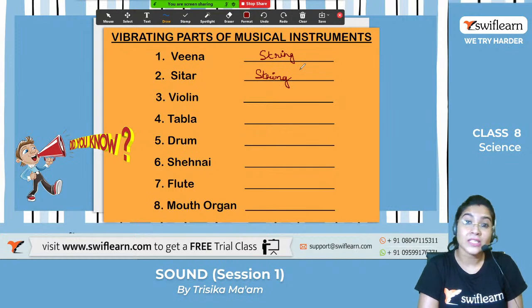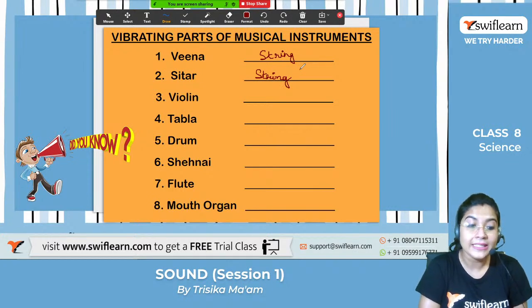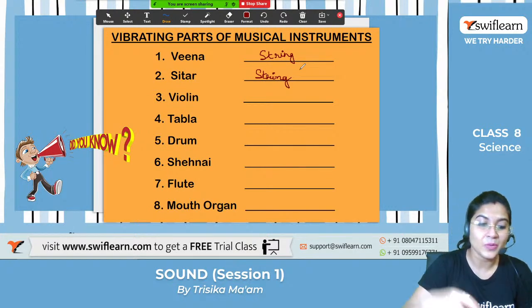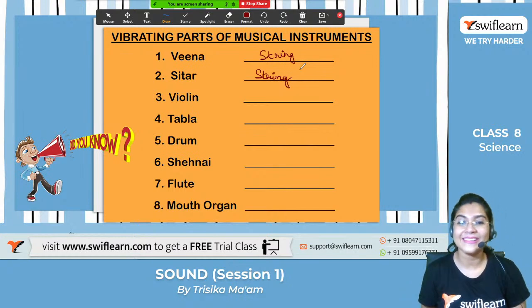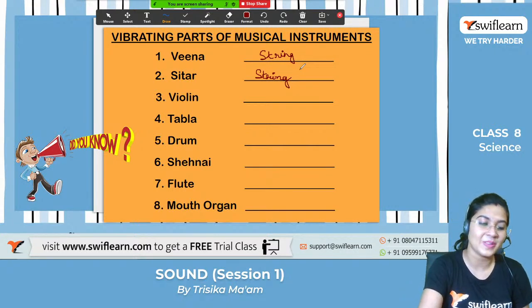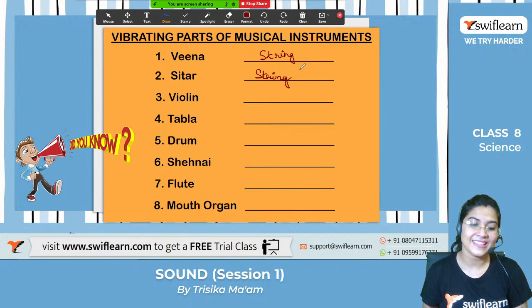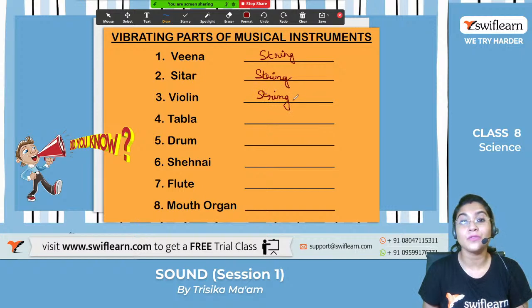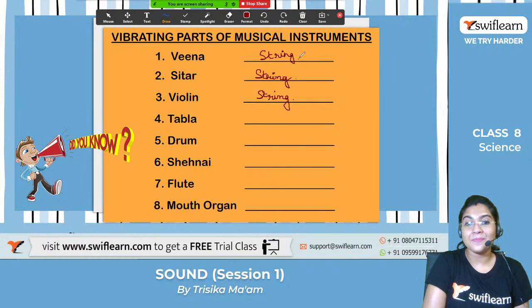So what is the vibrating part of the violin? Let me see who can give me the answer correctly in the chat box. Yes, it is again the string. Very good. Now let's move on to the tabla. So what is the vibrating part of the tabla?